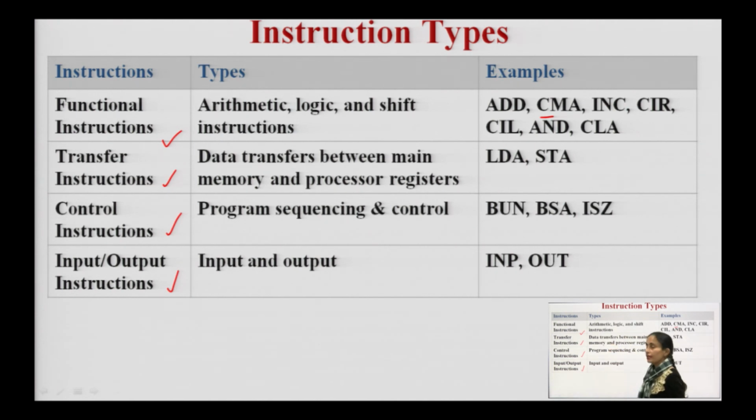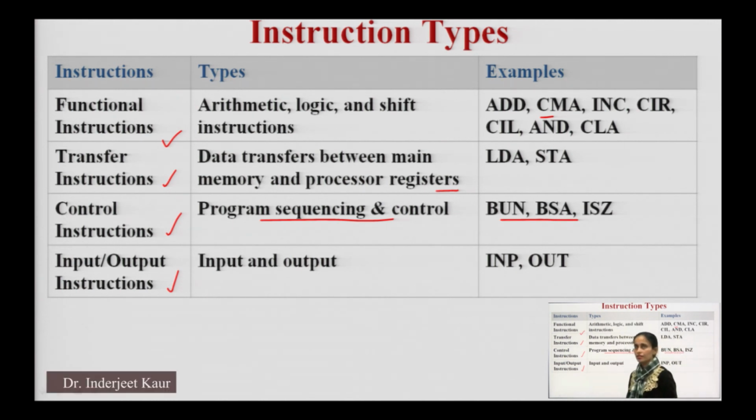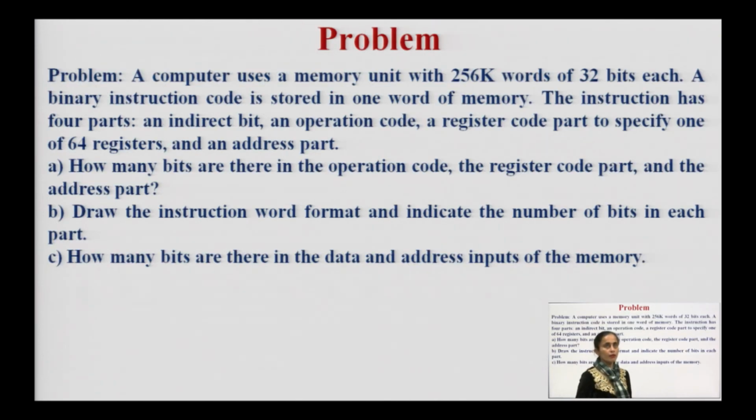Then if we are dealing with transfer instructions, that means data transfer between main memory and processor registers will occur, and the examples are load accumulator, store accumulator. Then control instructions. In these we basically deal with program sequencing and control: branch, unconditional branch and save address. Then input output instructions, the commands, for example, are INP or OUT.